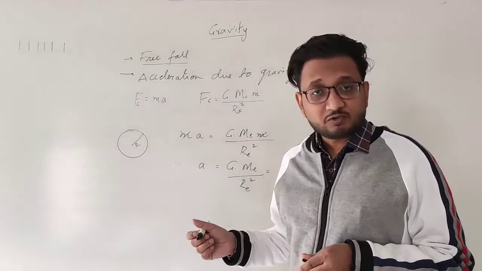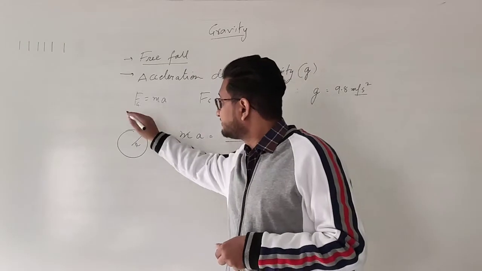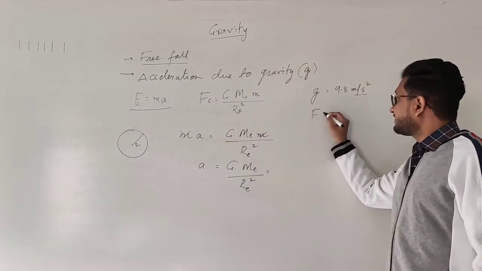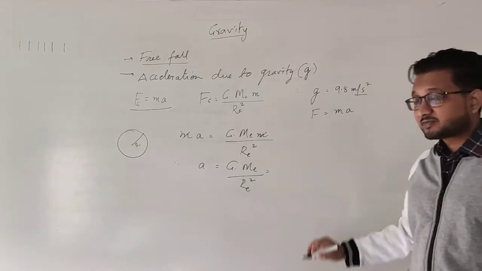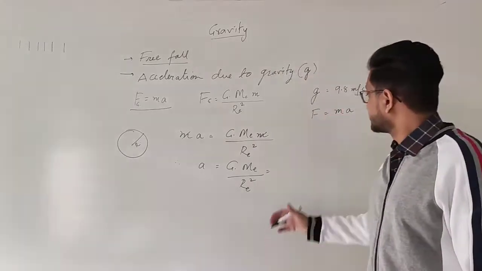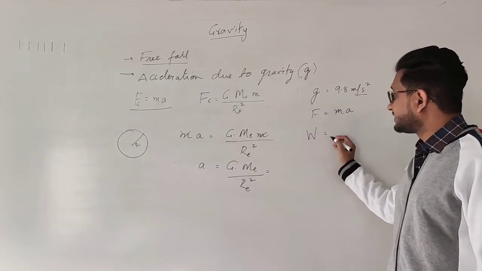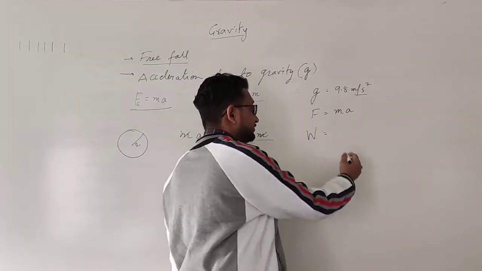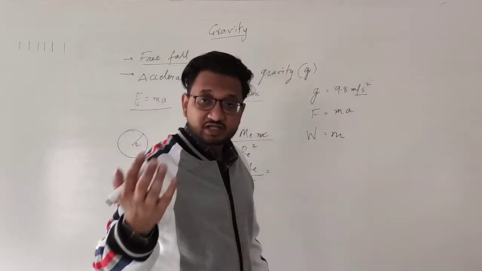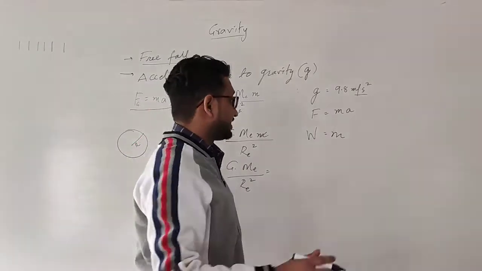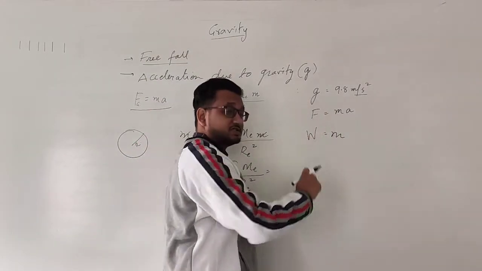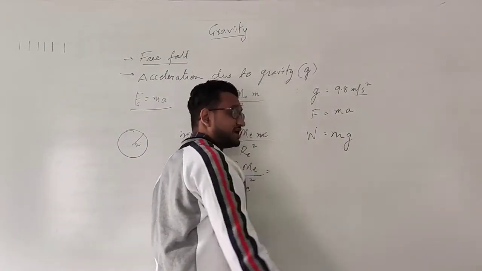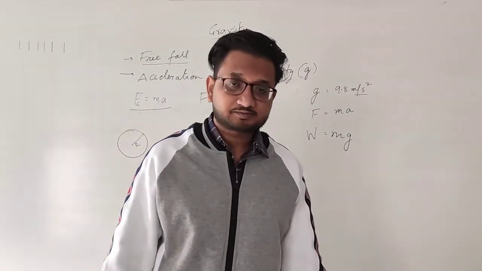And because we are talking about force, we use this formula. The formula for force is F equals m into a. But now we are talking about weight, so this force is taken as W. When we write W, it means we are talking about the weight of an object. And over here we write mass, which may be 40 kg, 50 kg, whatever, and acceleration, because this is happening because of earth, we write small g, that is mass into acceleration.